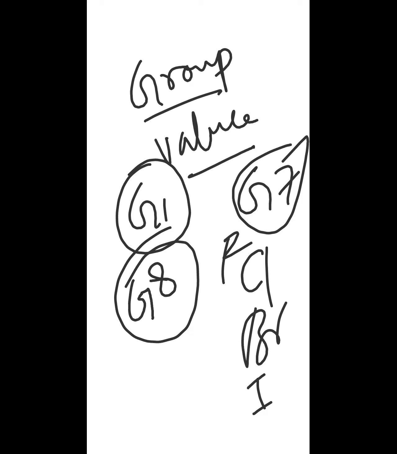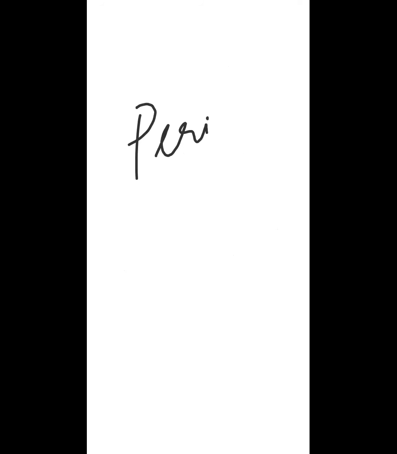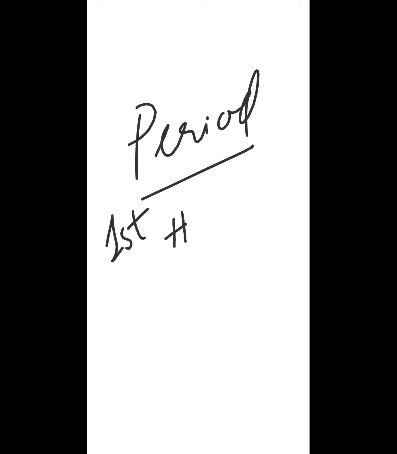So groups will tell you about the number of valence electrons, and other than this, groups will also tell you about a few properties. For example, if you have 6 elements and all 6 belong to the same group, like group 8 or group 7 or group 1 or group 2, they should have the same chemical or physical properties. They should be identical to each other. And the period always tells you the number of shells. If I say that I have hydrogen, it belongs to the first period. It means it has only one shell around it.